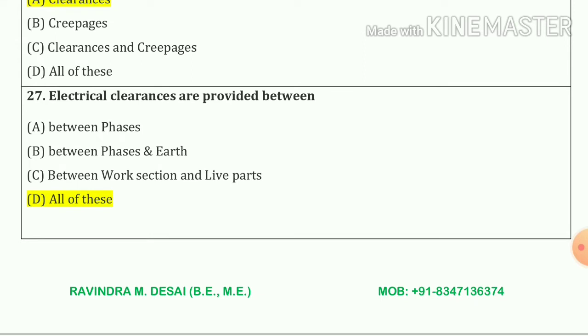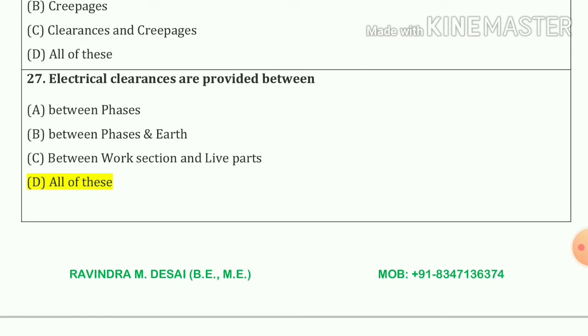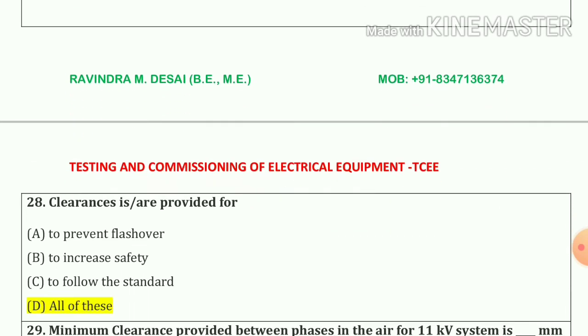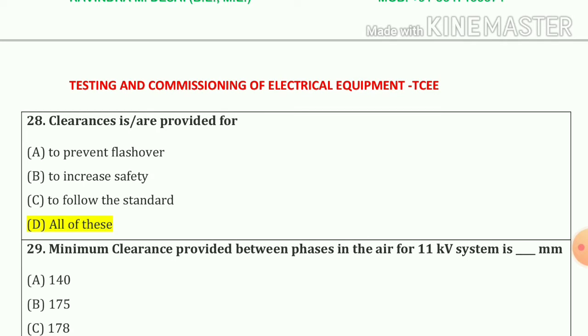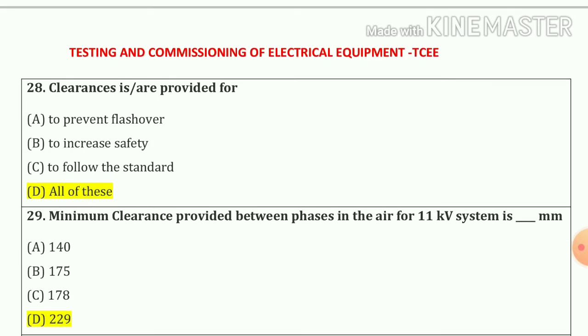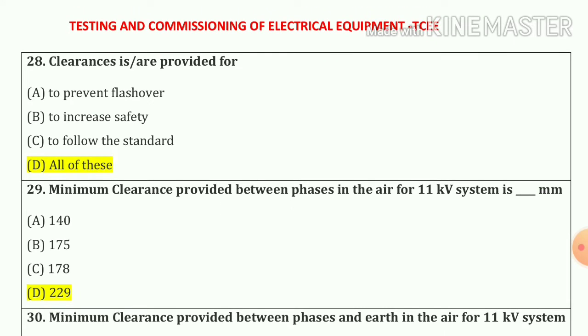27 number. Electrical clearance are provided between phase and earth, between work section and live parts. That means our answer is option number D, all of these. Now 28 number. Clearance are provided for option number A, B and C, all of the above. यानी कि हमारा आंसर क्या आएगा? ऑप्शन नंबर डी.